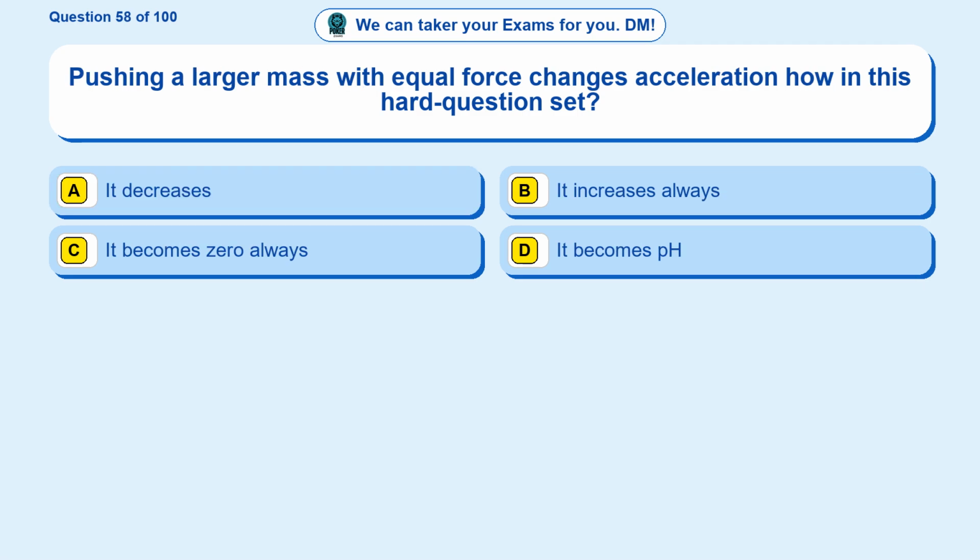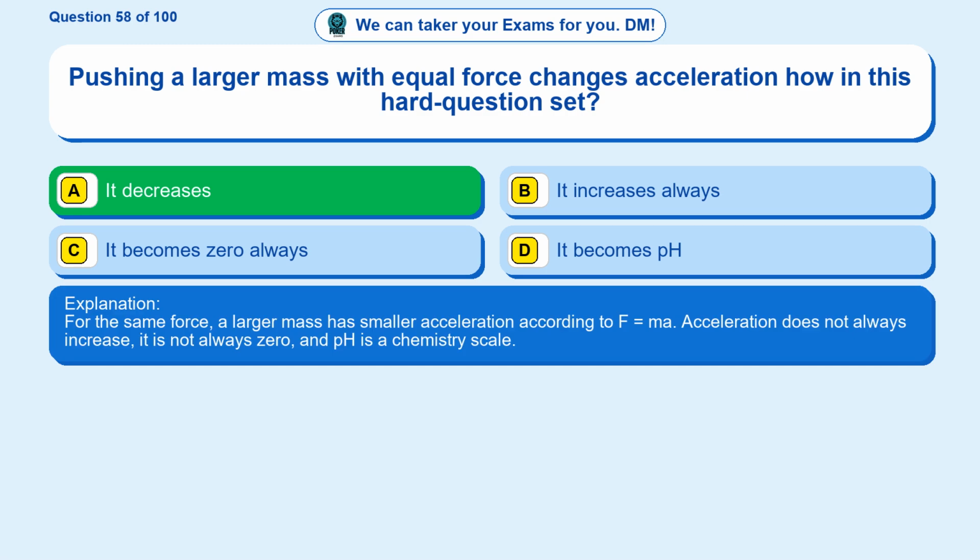Question 58. Pushing a larger mass with equal force changes acceleration how in this hard question set? Option A, it decreases. Option B, it increases always. Option C, it becomes zero always. Option D, it becomes pH. The correct answer is option A, it decreases.